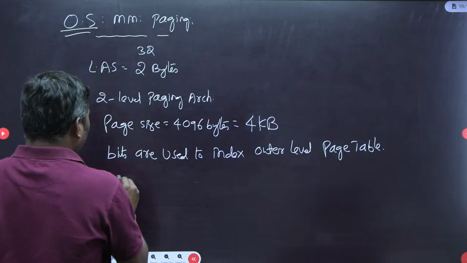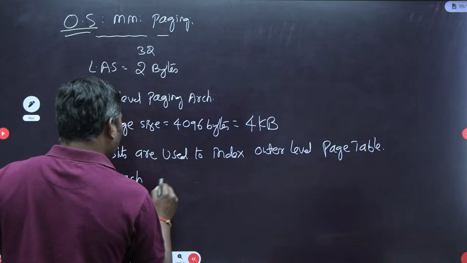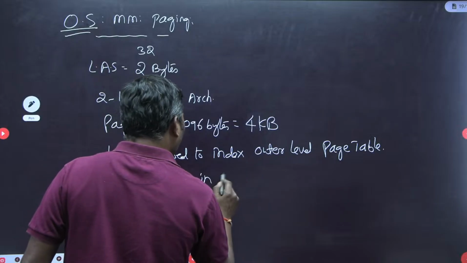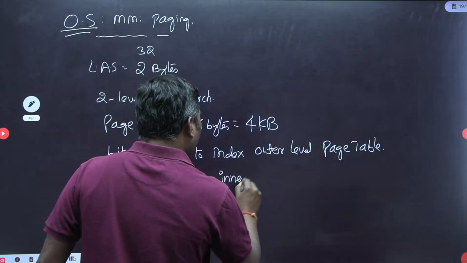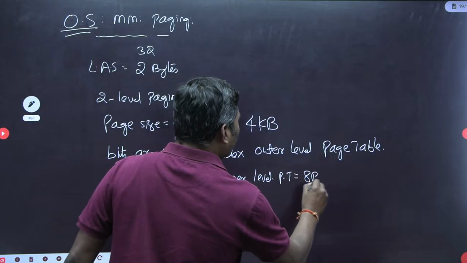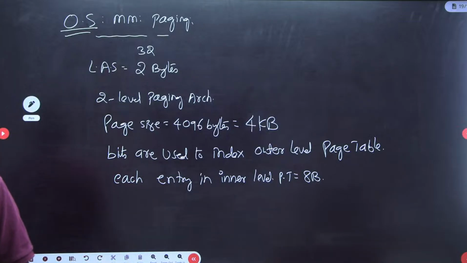And also, each entry in the inner level page table is given as 8 bytes.